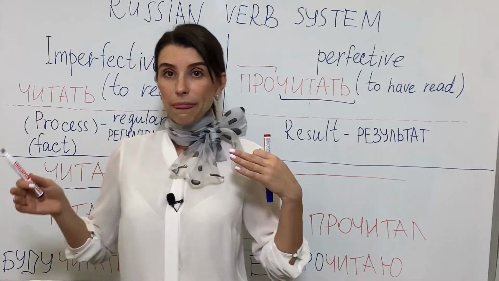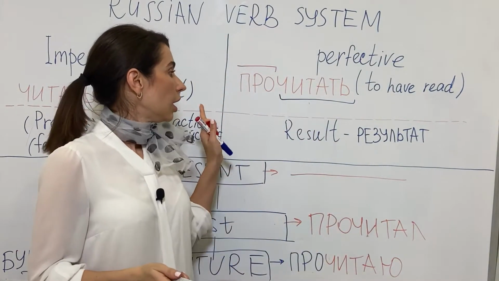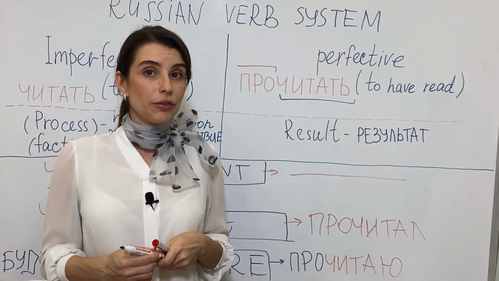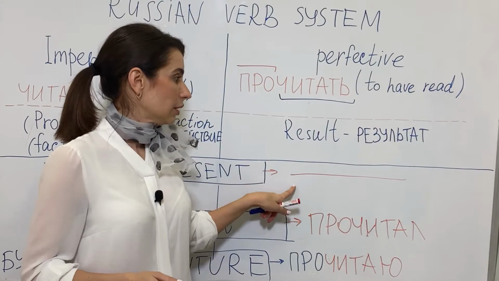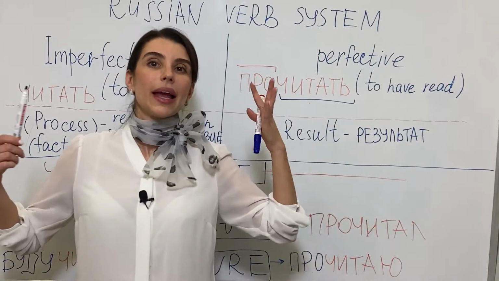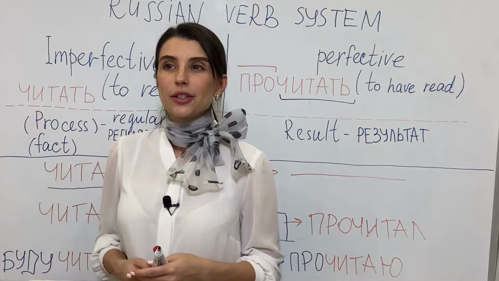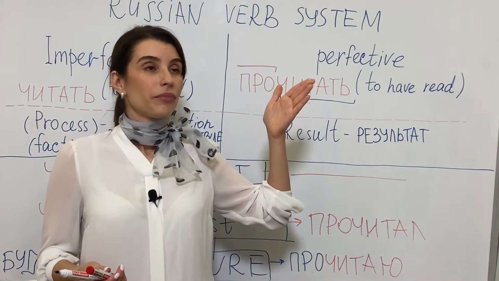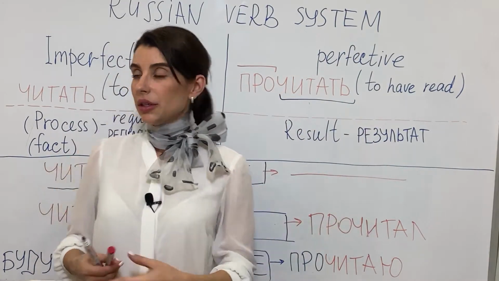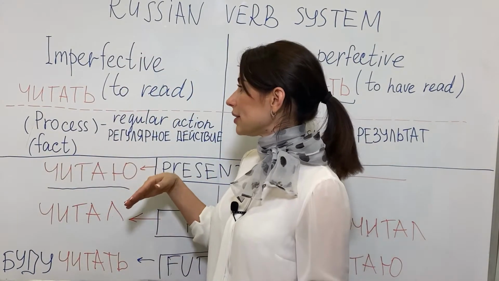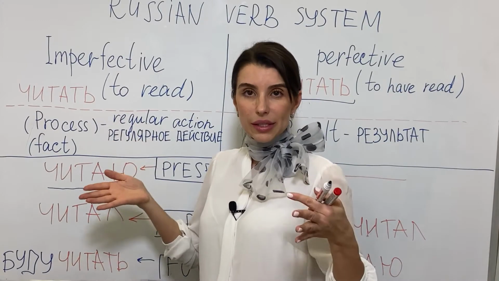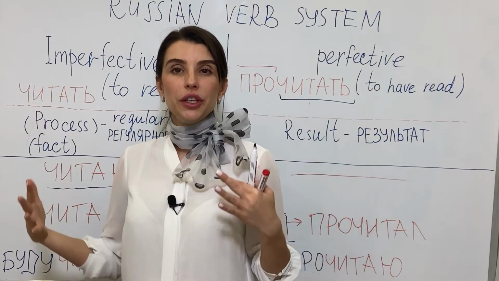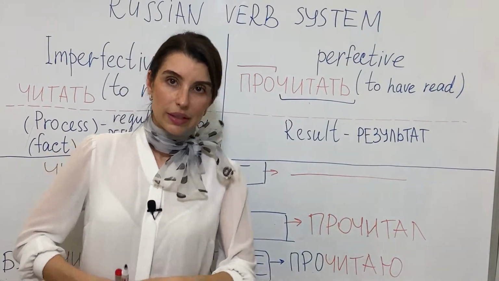But if you look here in perfective, it's empty. I can't say it in perfective. It means that it's not a result. It's a fact, and it's a process, by the way. It's a process that is not finished yet. Do you understand?